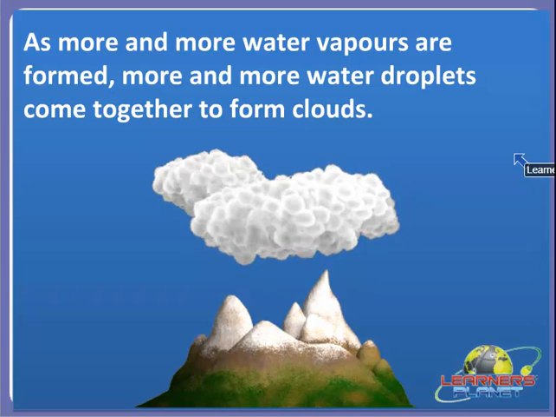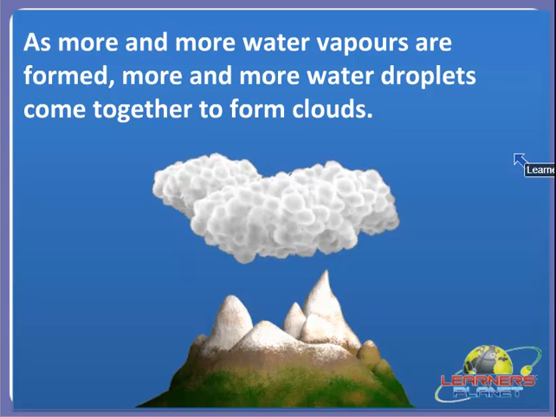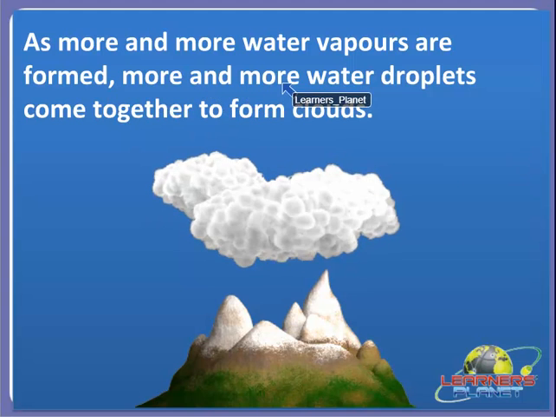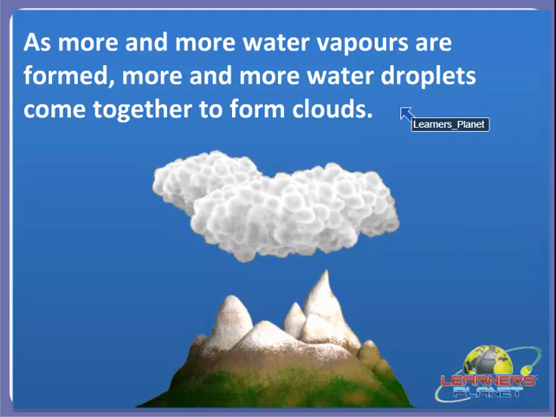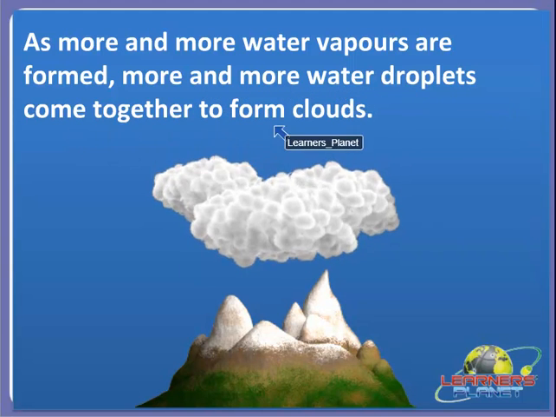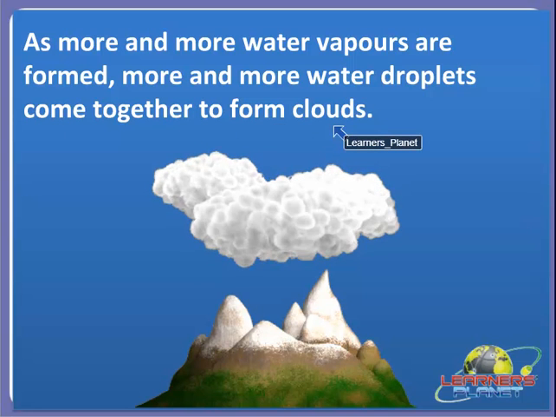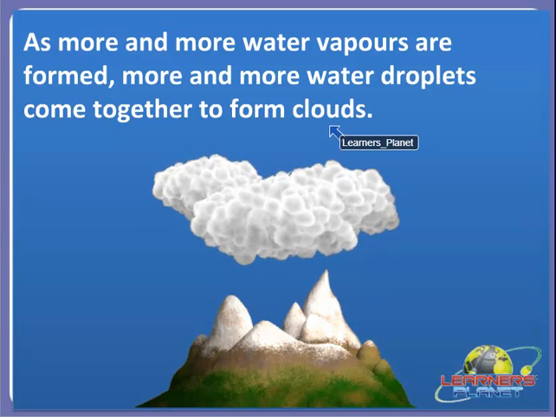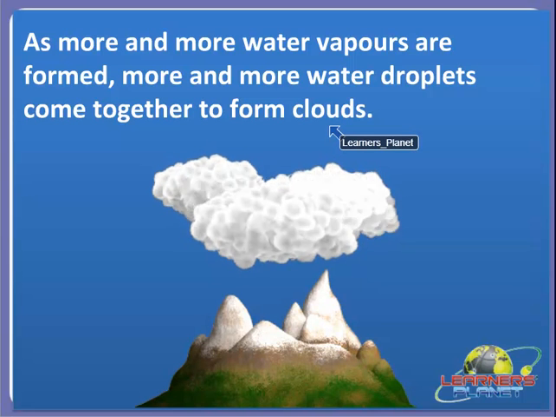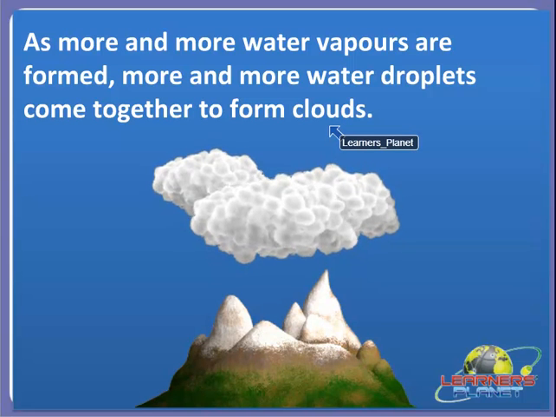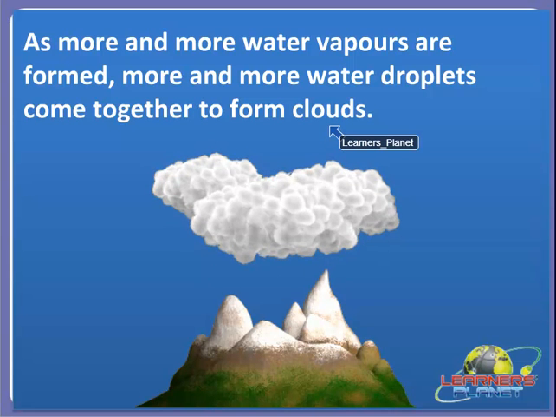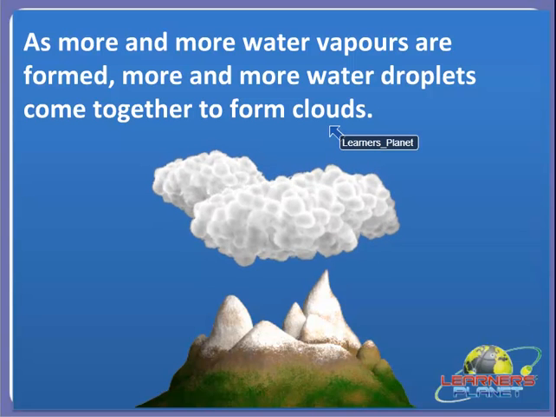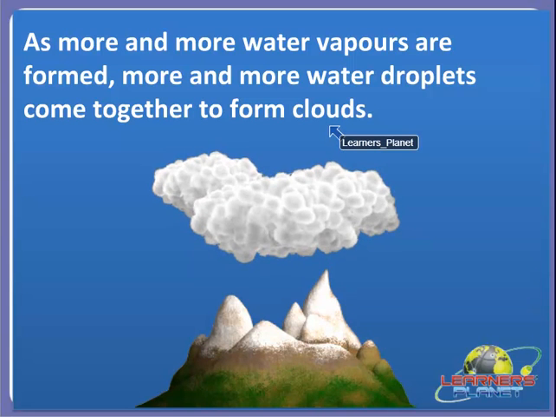And as more and more water vapors are formed, more and more water droplets come together to form clouds, right? So always remember that the amount of water vapor in the air, means humidity, forms the tiny droplets of water.